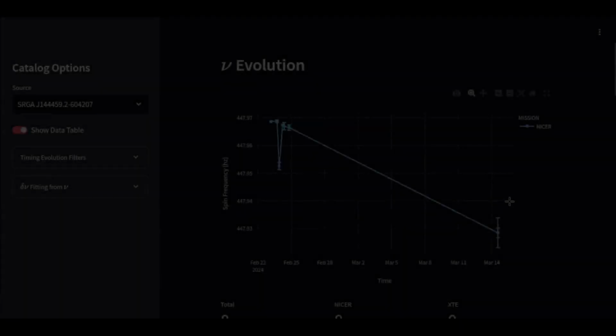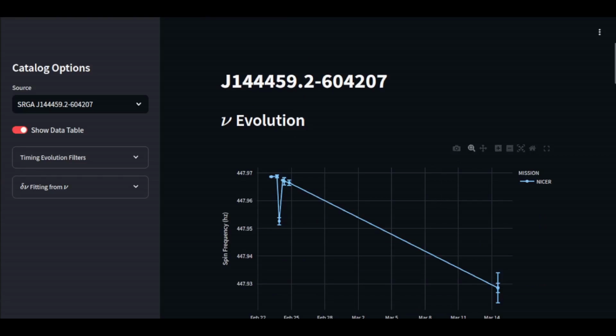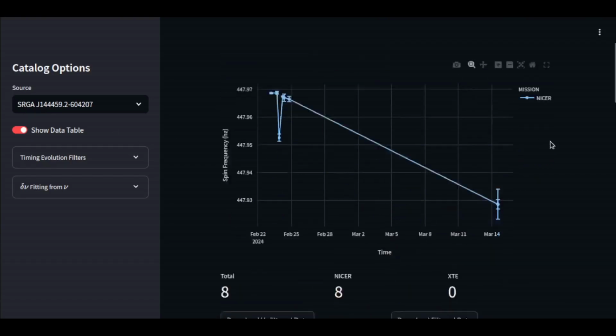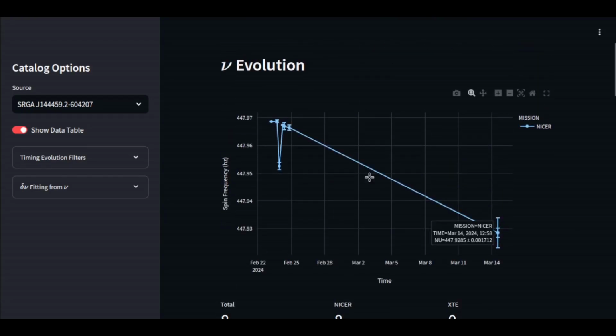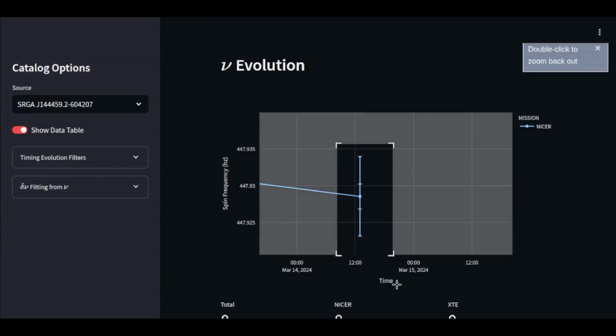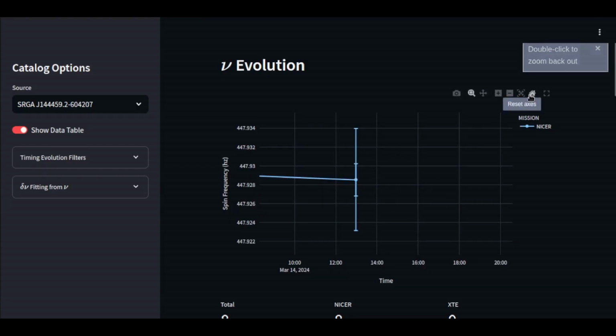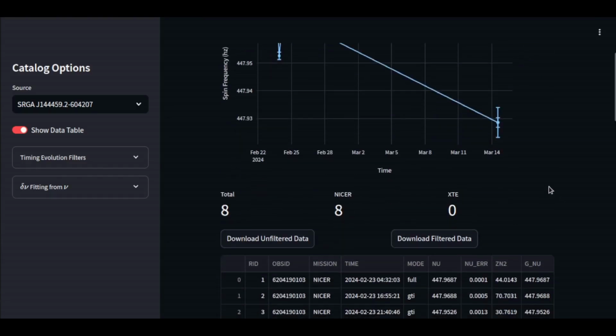So let's go ahead and look to start filtering this. Back over here in the web dashboard or the archive, you can see we're with the SRGA source. Here's our 8 results. This is what the ephemeris looks like right now. It's not super clean. As you can see, here's one result that's way out of here, and then there's this one, which is a bit of a weird one. So we're going to look to filter some of this.